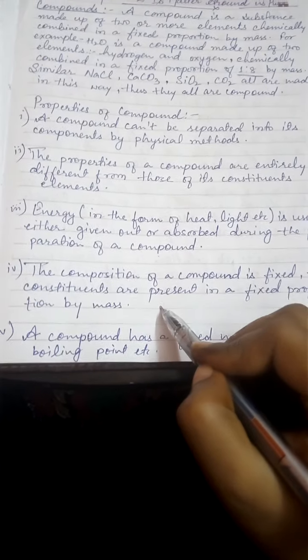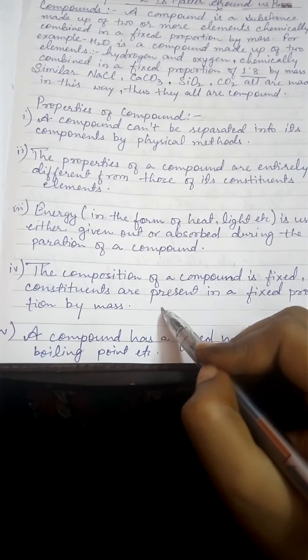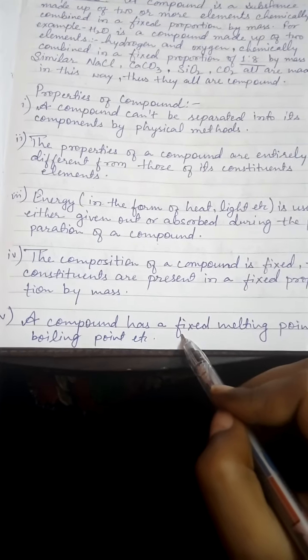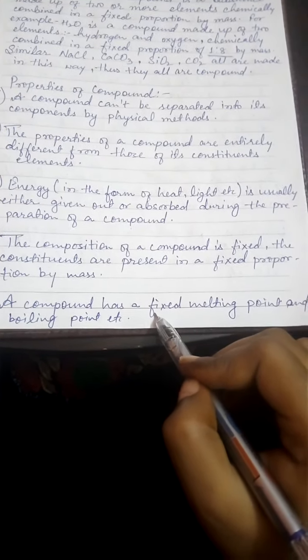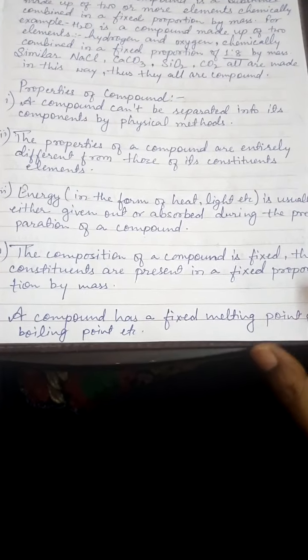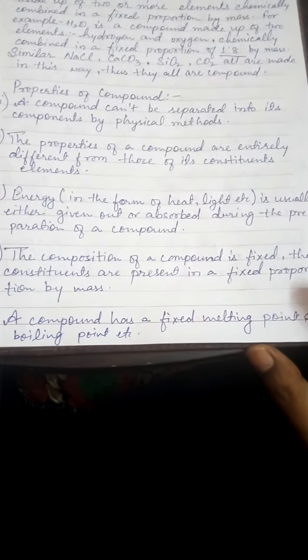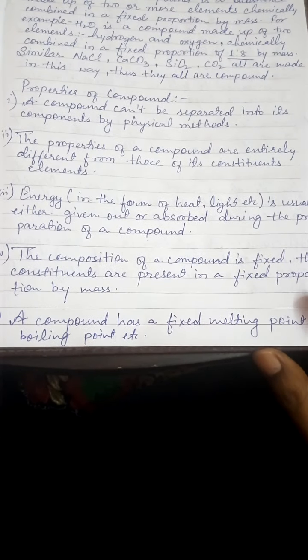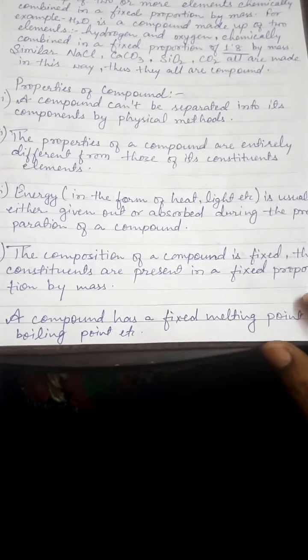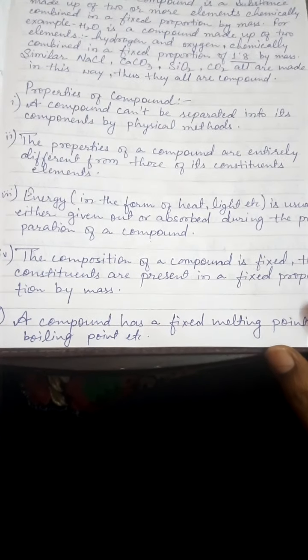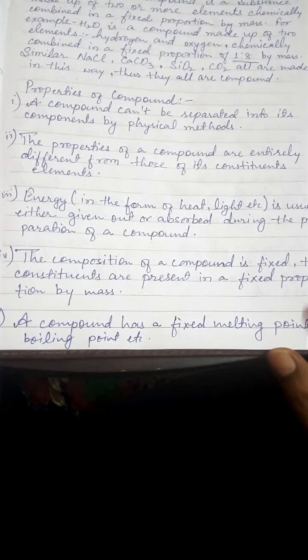This is the fourth property of a compound. Now the fifth property of a compound is that a compound has a fixed melting and boiling point. So children, as it has fixed elements in a fixed ratio by mass, that's why they always melt and boil at a fixed temperature. So they have a fixed melting and boiling point.